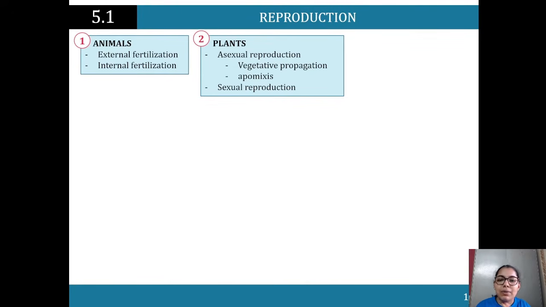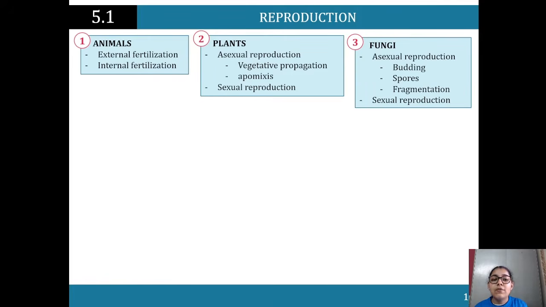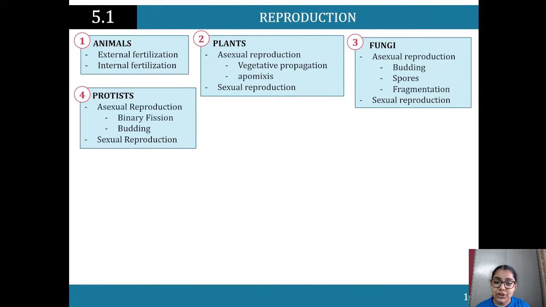Then we've got plants, where we're looking at asexual reproduction. So we look at different methods like vegetative propagation, apomixis, and we're also looking at sexual reproduction like pollination. Then we've got fungi, so we are discussing asexual reproduction, the different processes: budding, spores, and also fragmentation. So you want to have examples for these. And then we're also looking at sexual reproduction.